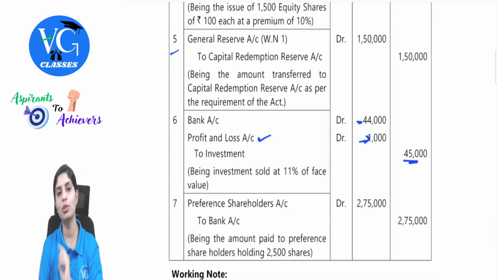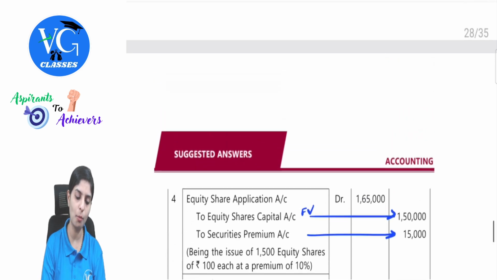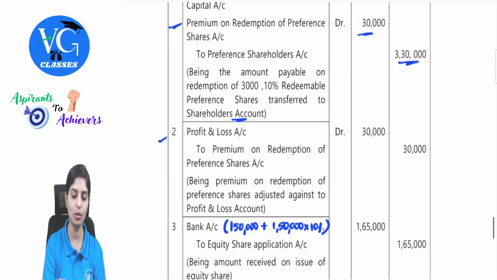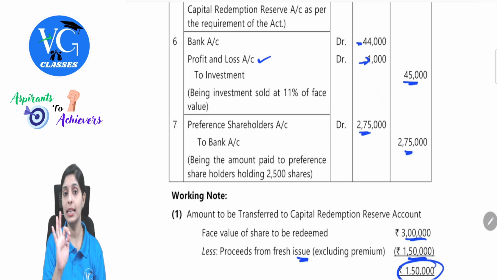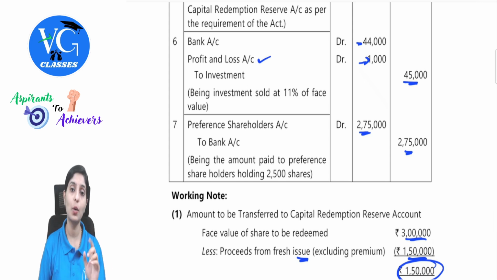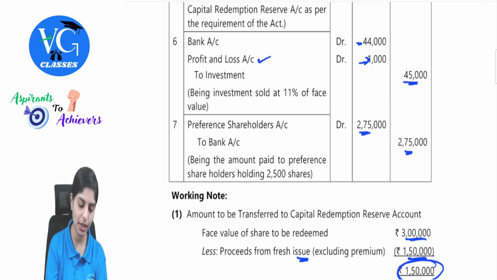Now we will have to pay the preference shareholders. Preference Shareholders Account debit to Bank. How much had you made due? 3,30,000. But the payment will be 2,75,000. 3,30,000 was due, and that was representing 3,000 shares. The question clearly told that they are not paying for 500 shares represented by two shareholders.